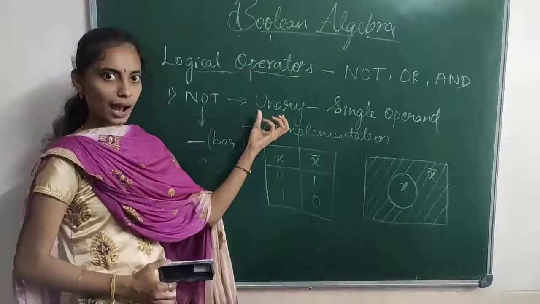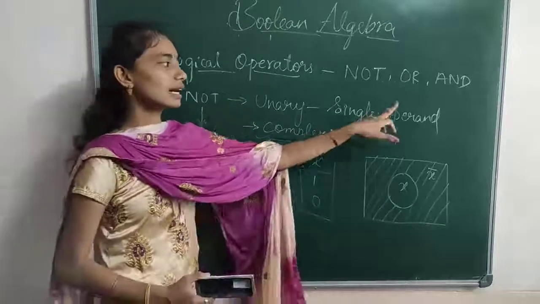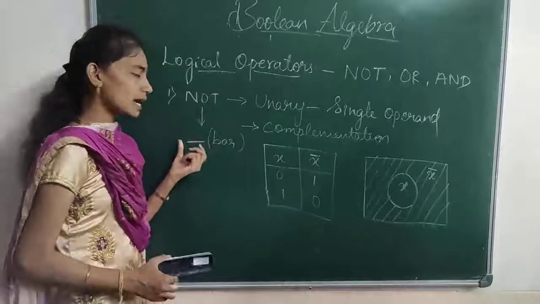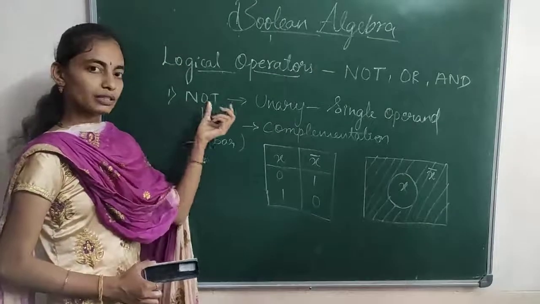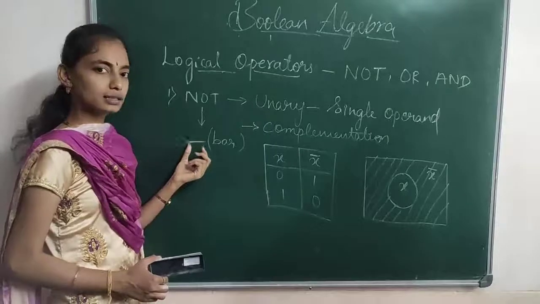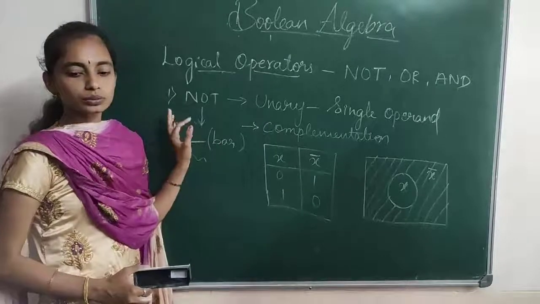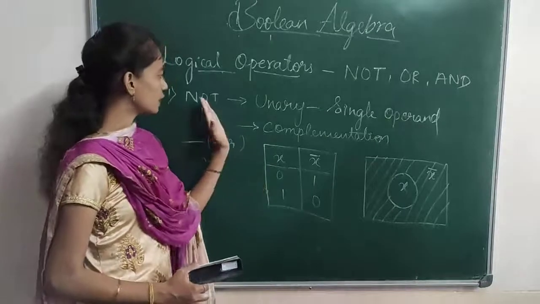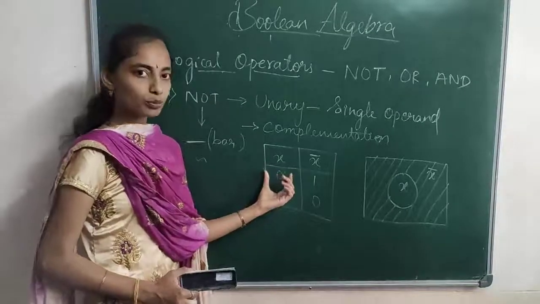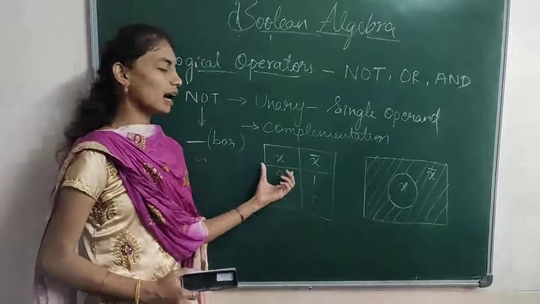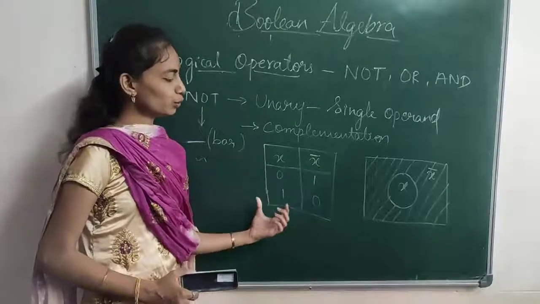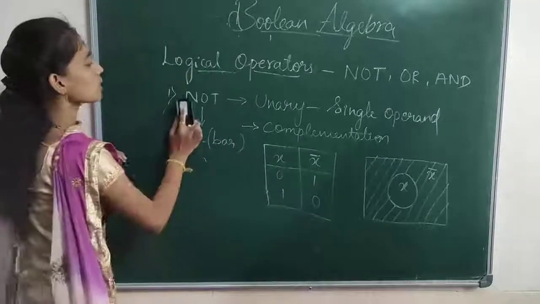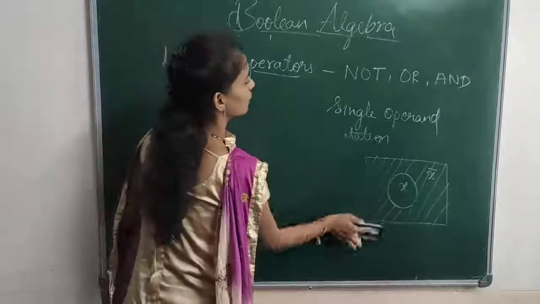So it is a unary operator. It uses a single operand to perform a complementation. The NOT operator is represented with the symbol bar. This will be the truth table for the NOT operator: if the input is 0, the output will be 1; if the input is 1, the output will be 0. And this is the Venn diagram for that. The next operator is the OR operator, right?